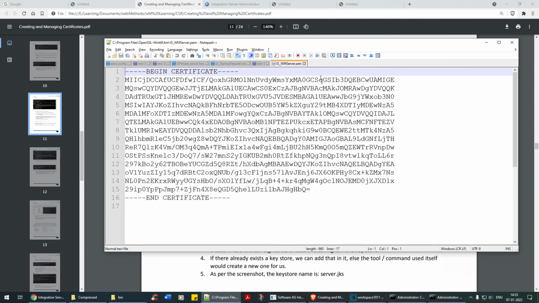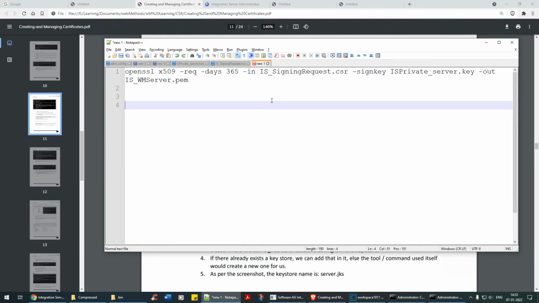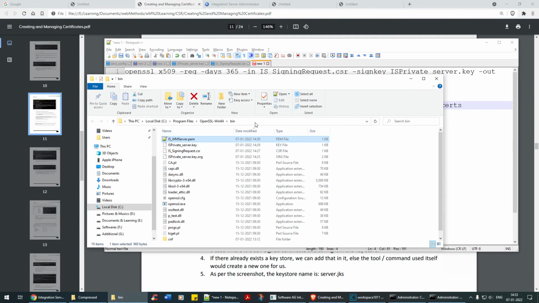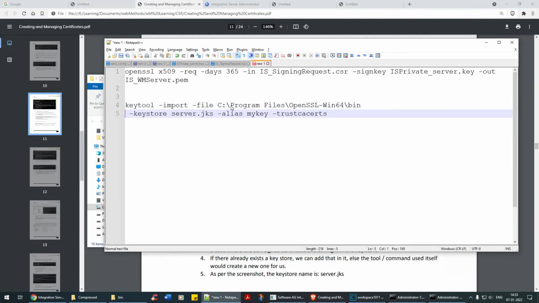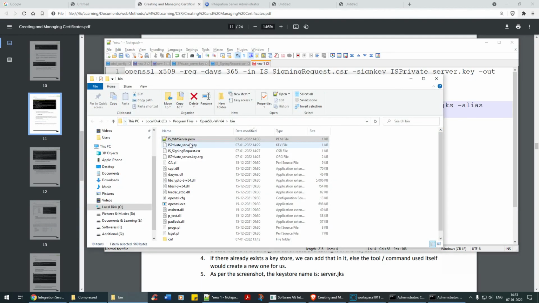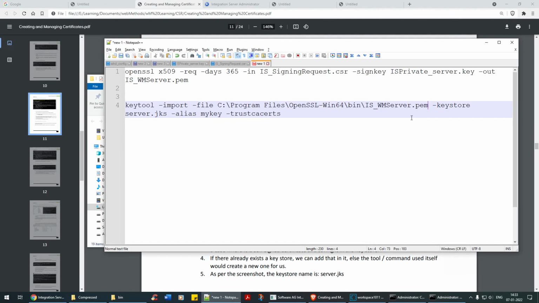So let me copy this command here. Keytool -import -file server.pem. Our server.pem is nothing but this one. So we need to say that. We'll remove this slash. Okay, server.pem -keystore server.jks.